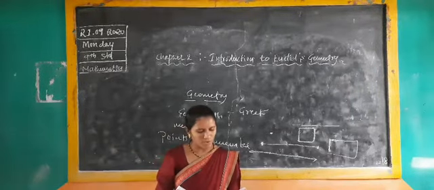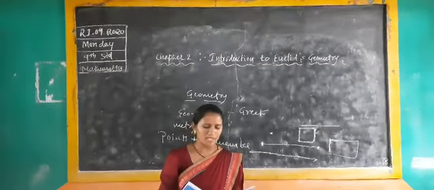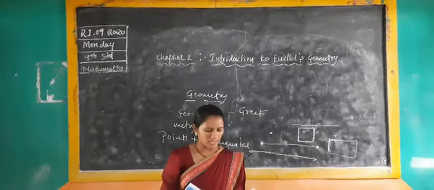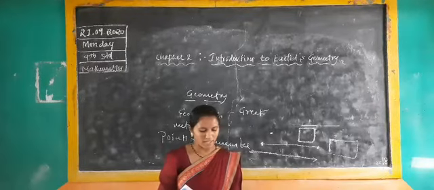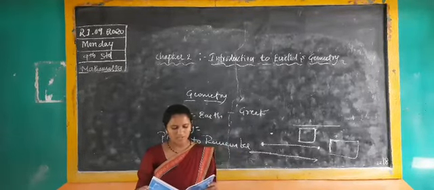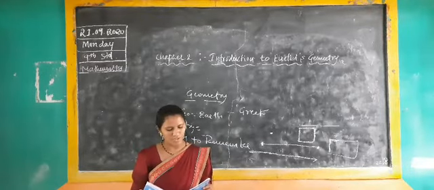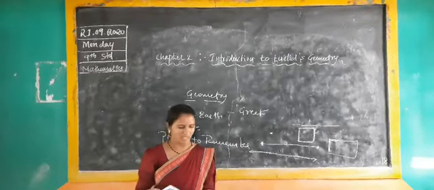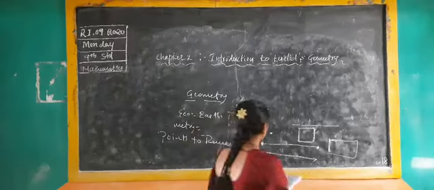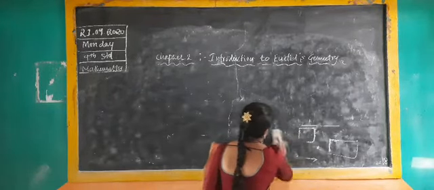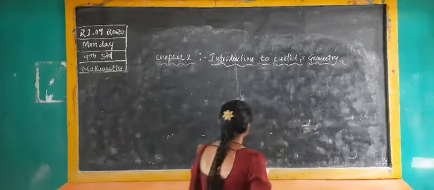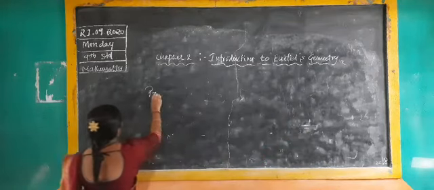He divided them into two types, axioms and postulates. What do you mean by axiom? What do you mean by postulates? He used the term postulates for the assumptions that were specific to geometry. What is a postulate? You have to take the definition. A postulate means it is an assumption.